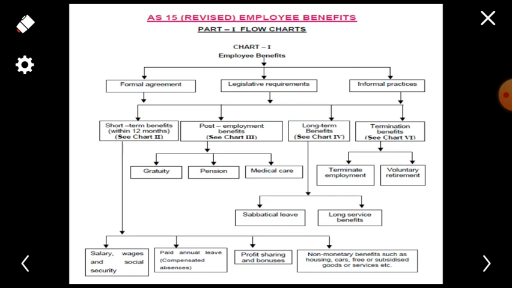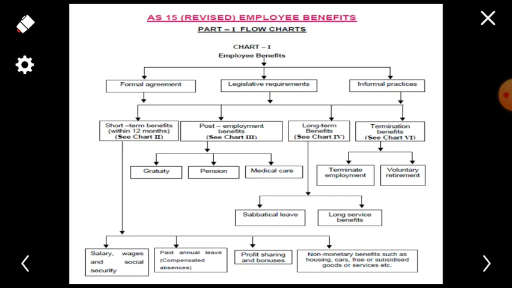And the third point is informal practices. Informal means generally in any sort of company, whenever an employee is getting employed, at that time some sort of benefits has to be given to the employee. So in this particular chart, the employee benefits are mentioned, whether the employee is being employed on a formal agreement, legislative requirement, or informal practices.